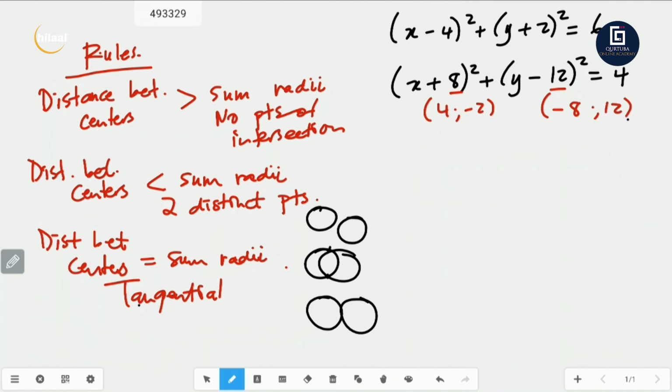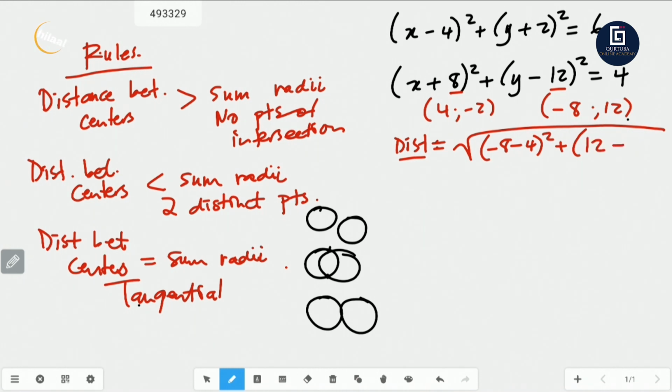Let's calculate the distance between the centers. So the distance between the centers is going to equal the square root of (x2 minus x1) all squared plus (y2 minus y1) all squared. Minus times minus will give me a positive. Right, so let's see the distance between the centers.